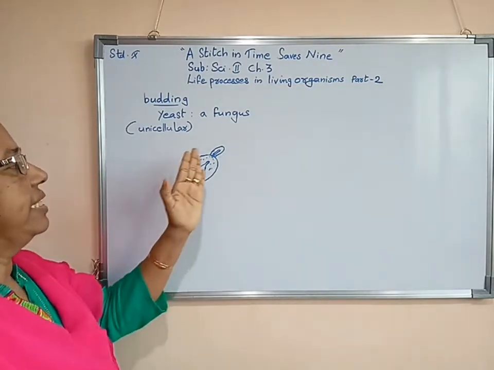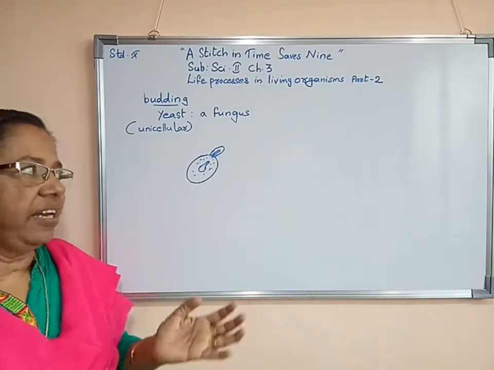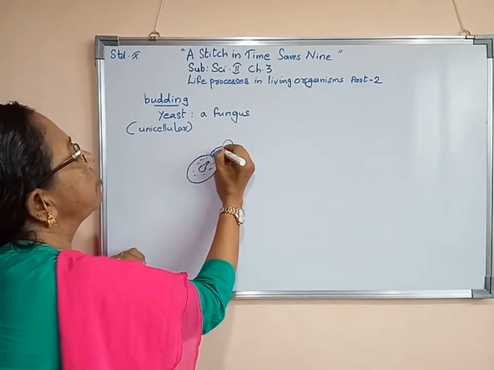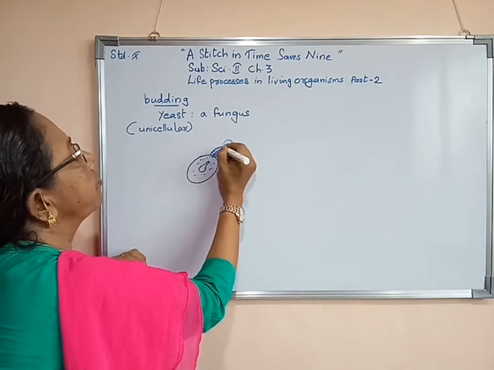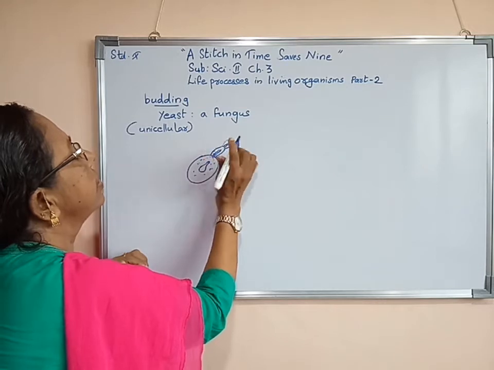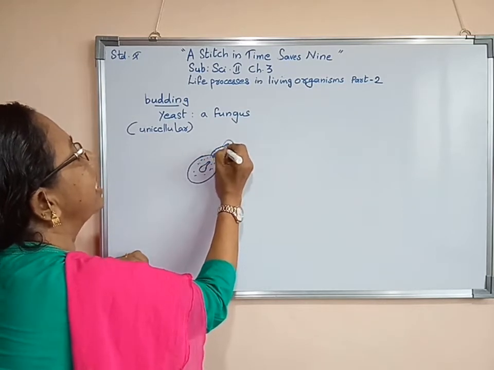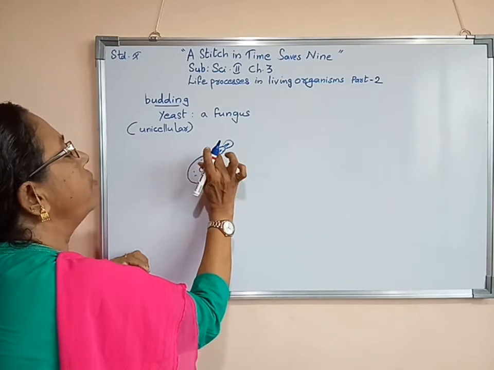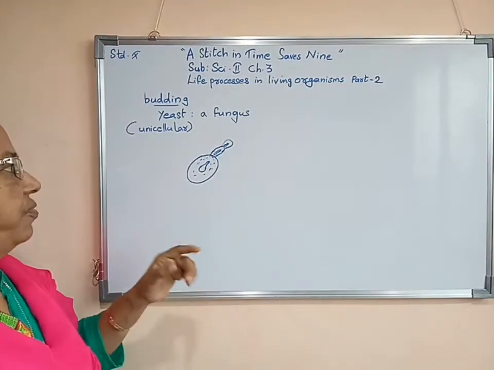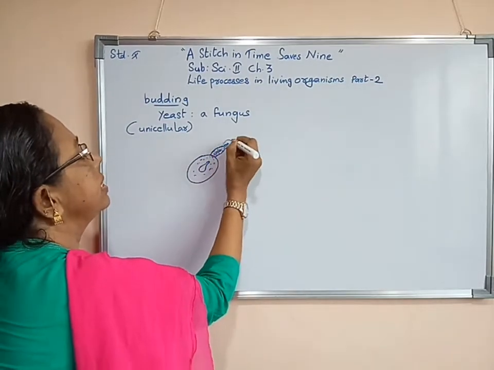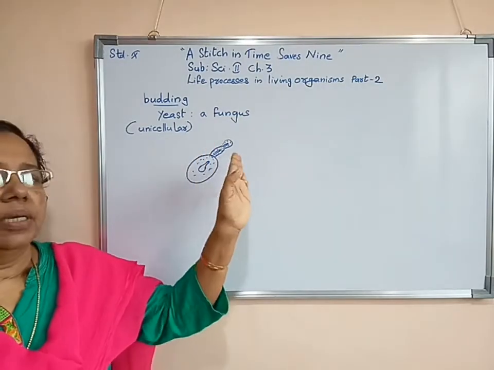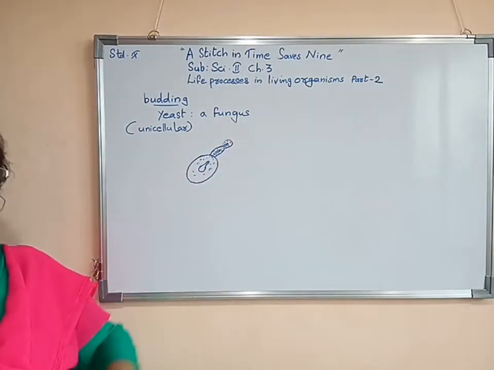Or sometimes it may not separate from the parent. Then again on it another bud will form, again nuclear material will pass from this, then afterwards a cut will occur, and this will grow separately. Like that, they can stay attached, or they can separate and lead an independent life. Here also the cytoplasmic material and nucleus all pass to the newly formed bud.